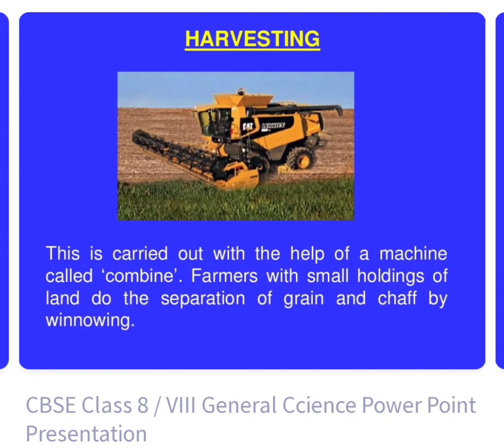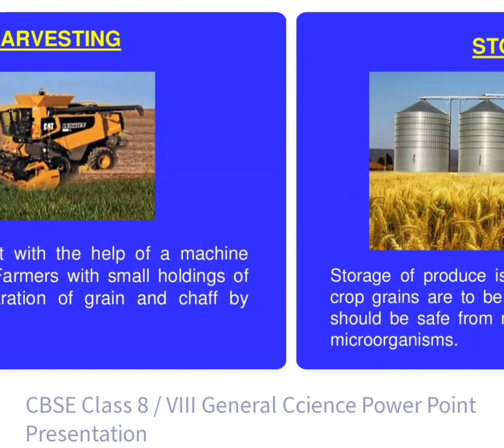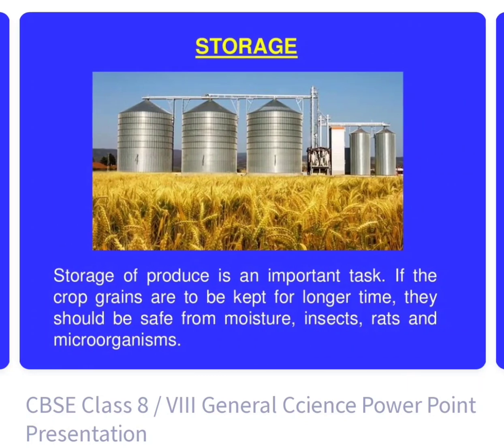This is carried out with the help of a machine that we call a combine. Farmers with small holdings of land do the separation of grain from chaff by winnowing, but in the case of large fields it is done by a combine, where the separation of grains is done completely by the machine.